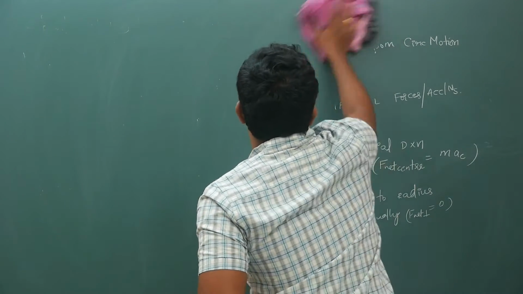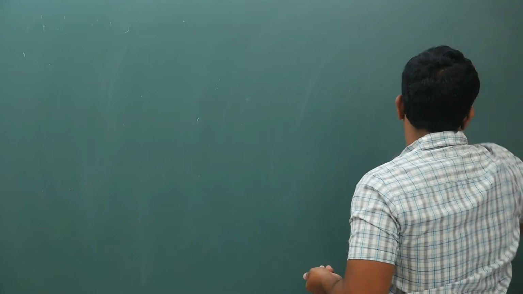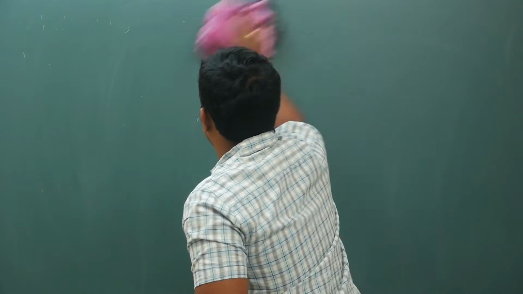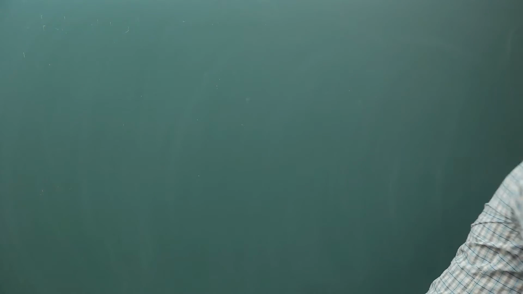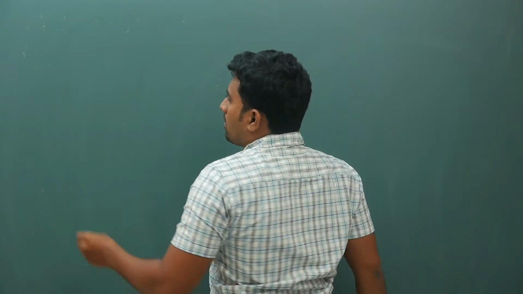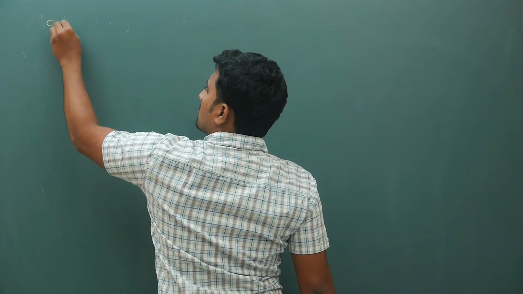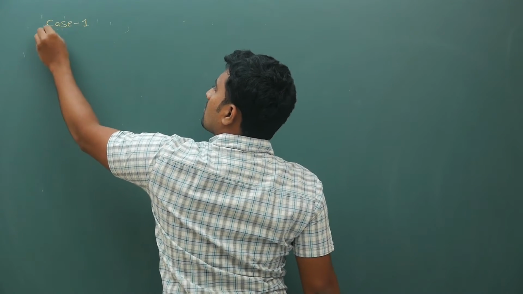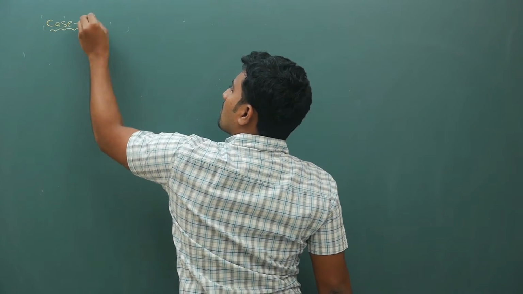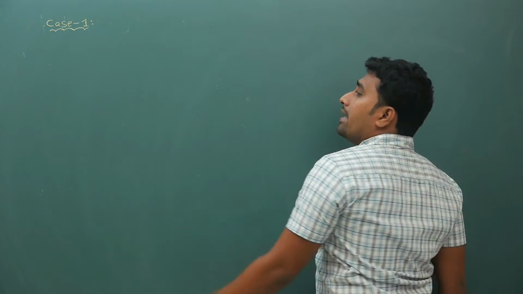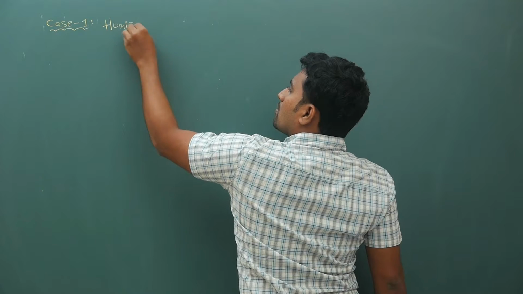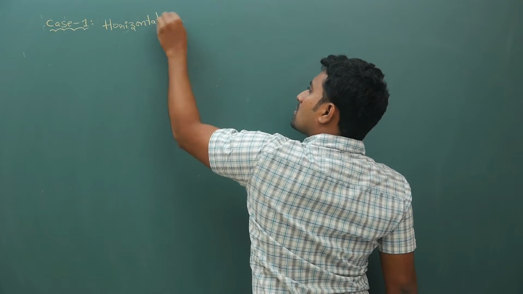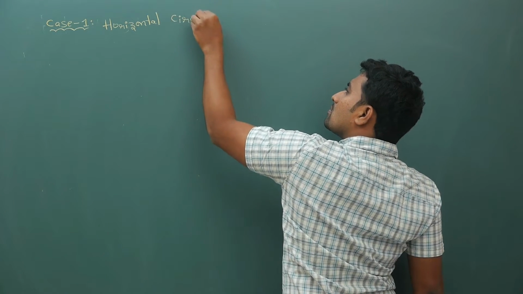Now your first case is case 1, an example of horizontal circular motion.